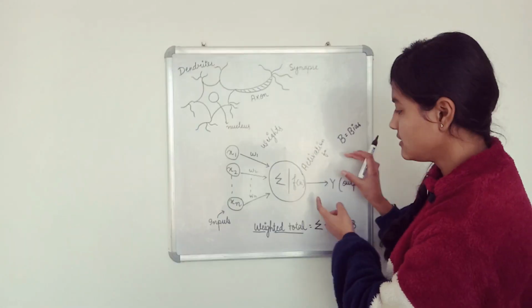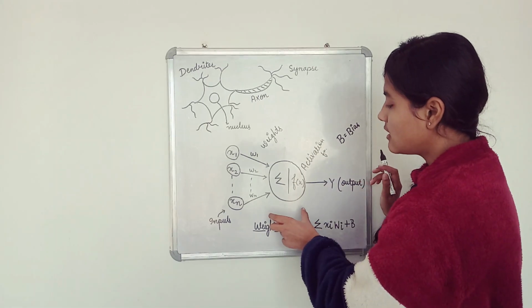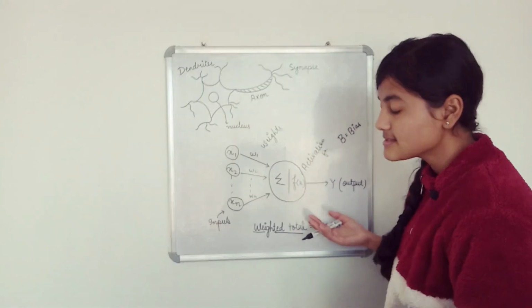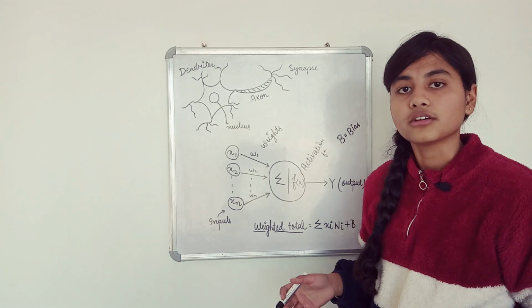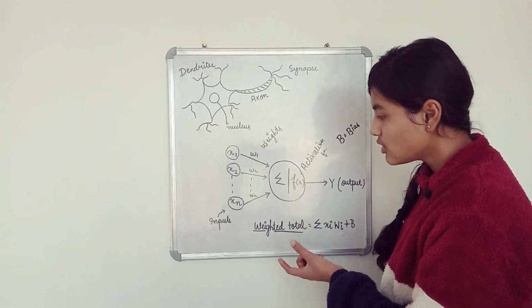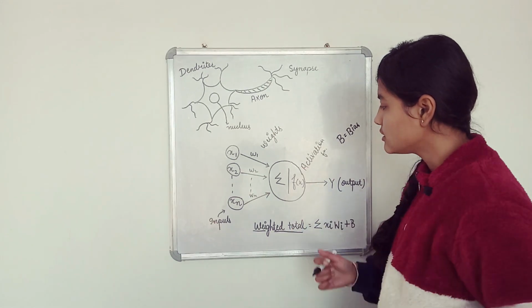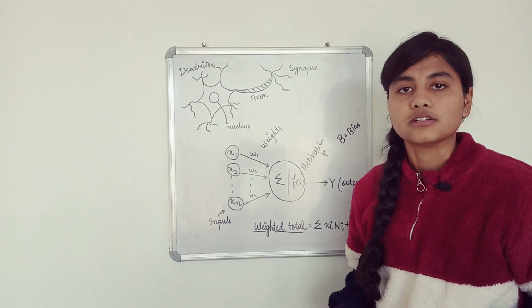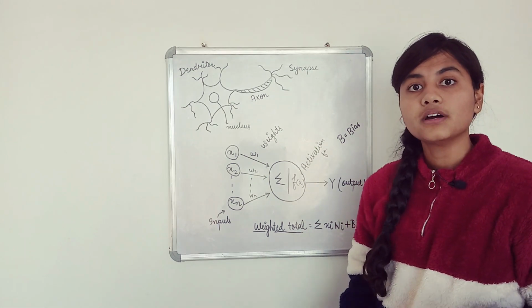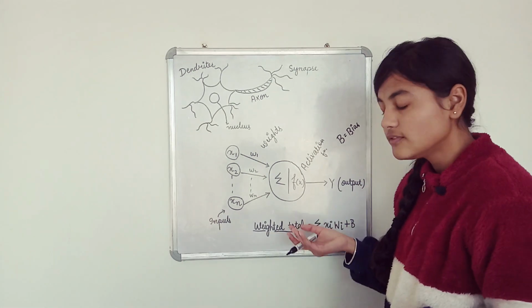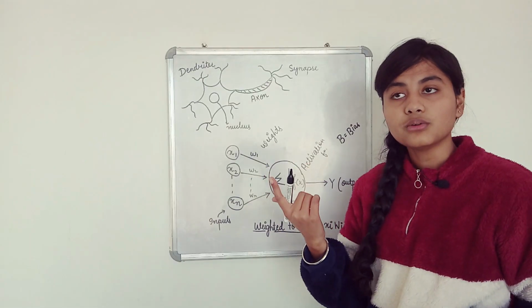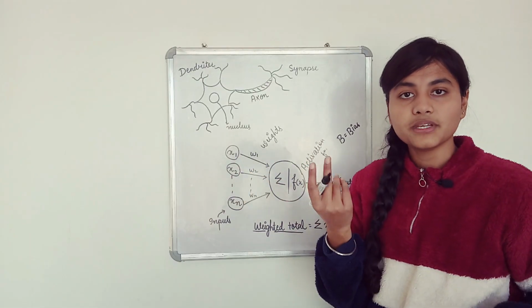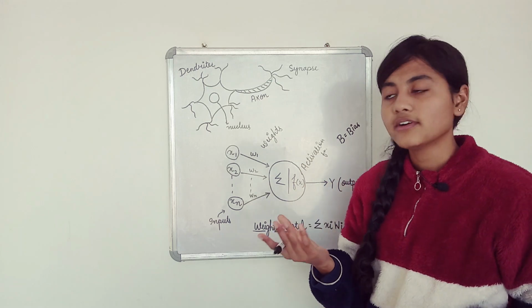So this activation function will tell us whether our neuron is going to fire up or not. Okay, firing of a neuron is always connected to this activation function. It will tell you if this neuron will go to 0 or 1. These could be the two states of our neuron.